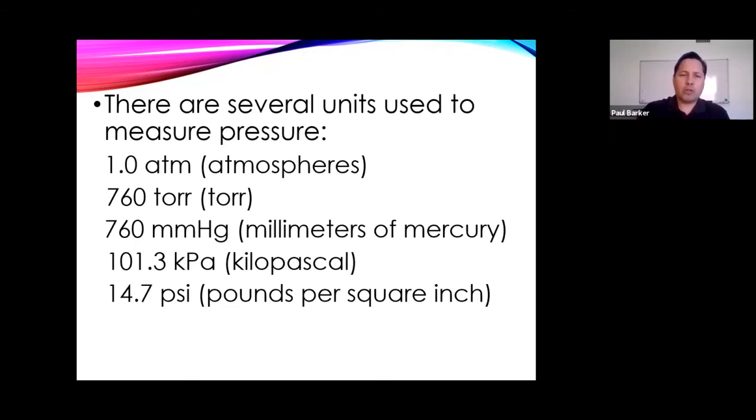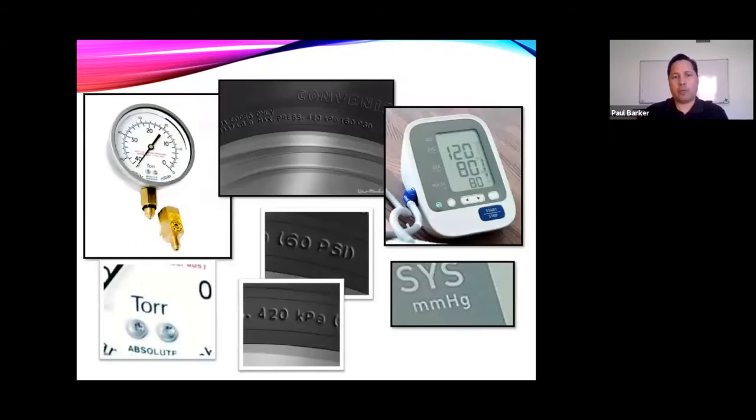Now, these units, you'll come across them in everyday life. For example, in the picture on the left, you see that it's measured in torr, so that gauge right there. And at the bottom of it is zoomed in, so you can go ahead and see the symbol for torr right here, just to zoom in on the picture. The middle picture at the top, that is a tire, and you can see that it's measured in 2 units, kPa and psi. And here's the close-up for psi. This particular tire can handle 60 psi, which is about the same as 420 kPa, kilopascals.